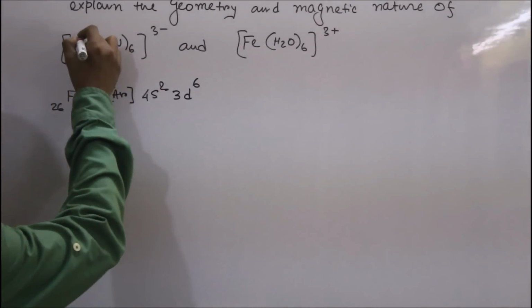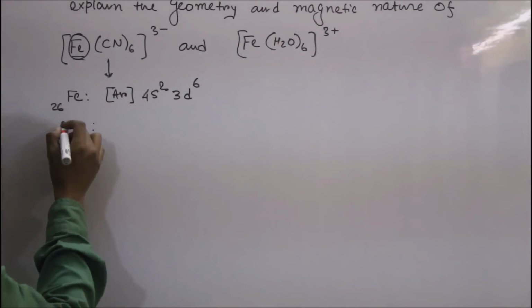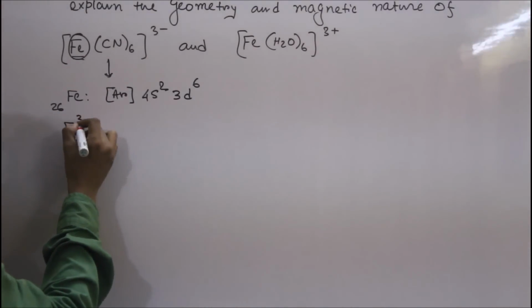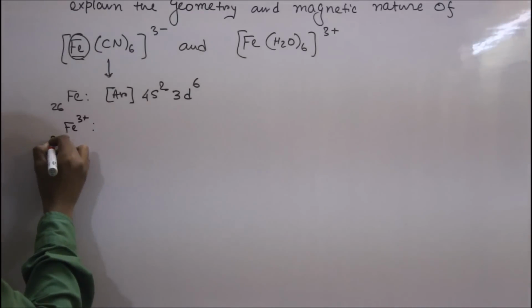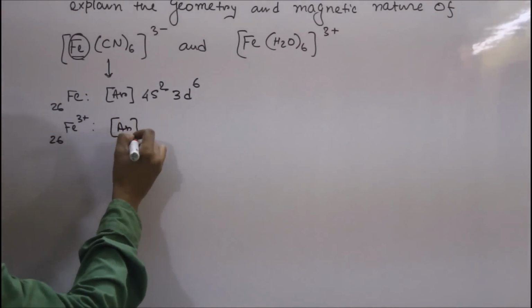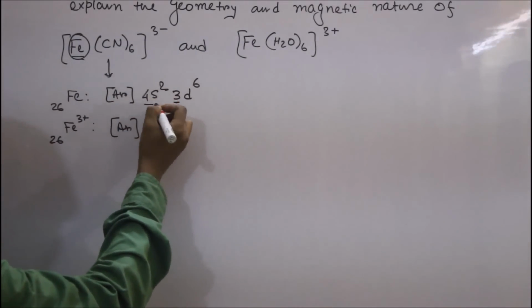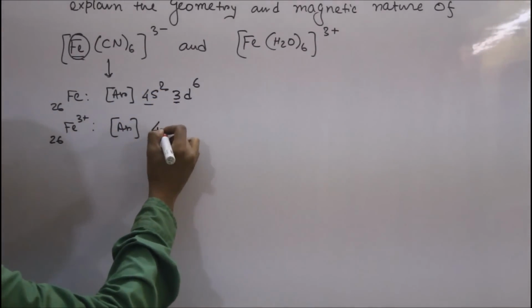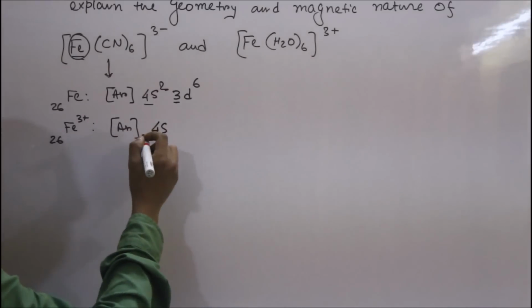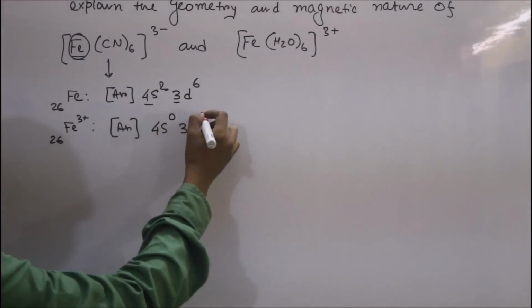So the electronic configuration of the valence shell will be... now the oxidation state of iron is 3. So iron is present as +3. So 3 electrons are removed from the 4s and 3d orbitals, 4s2 first, then 3d. So the electronic configuration of Fe3+ will be 4s0, 3d5.